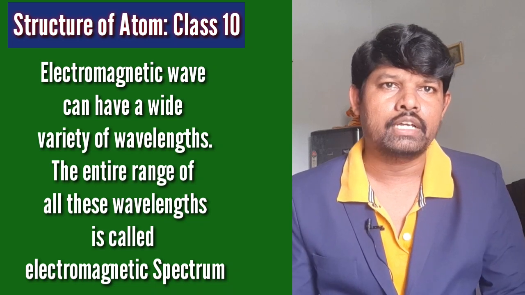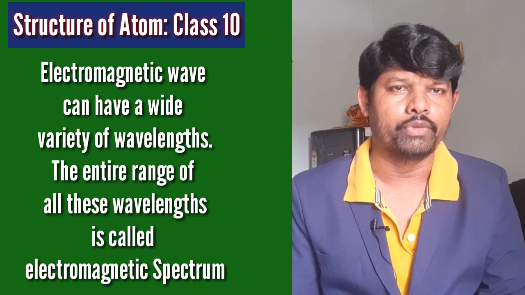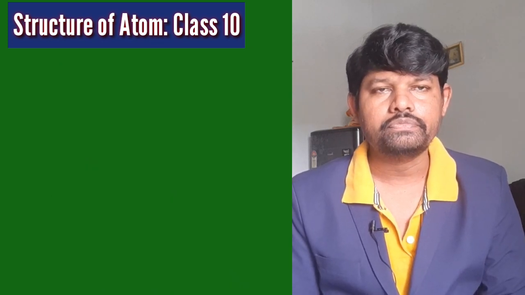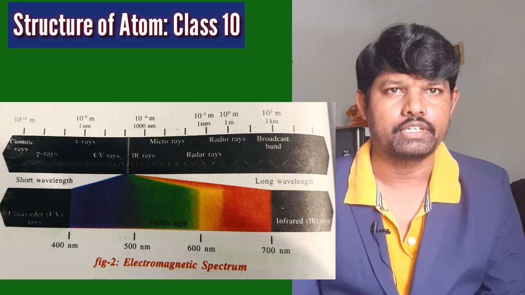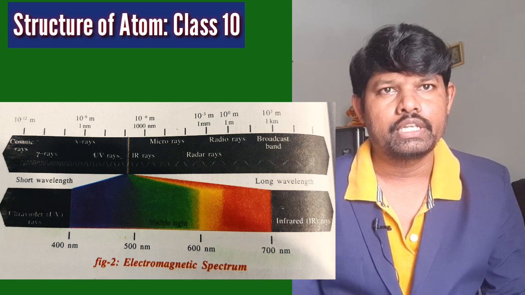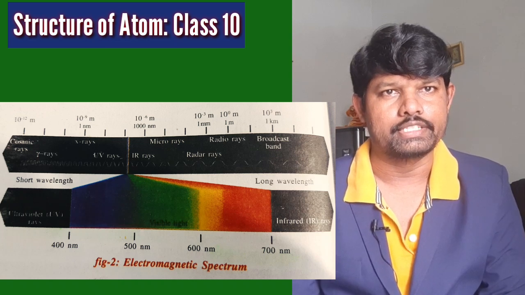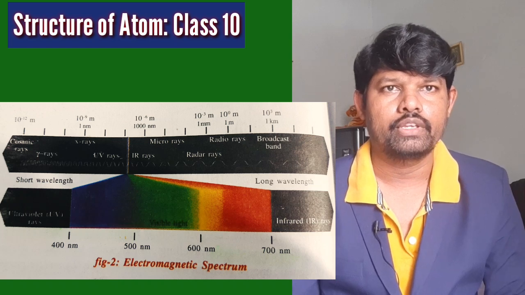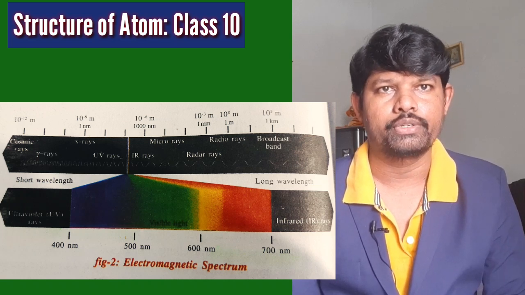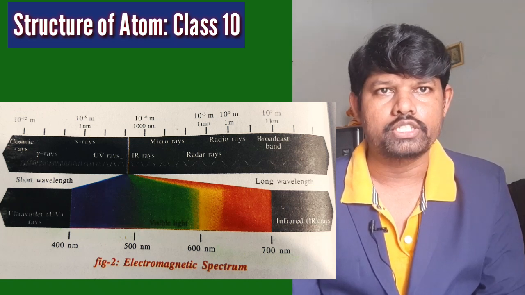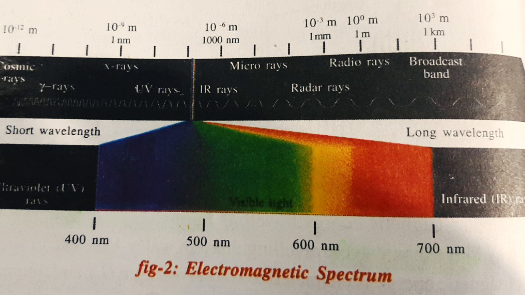So what is the exact range of the wavelengths of electromagnetic waves? It starts from gamma rays and goes to radio waves. The entire range: gamma rays have high energy, radio waves have lower energy. You can observe this in the textbook. Watch the electromagnetic spectrum diagram once.